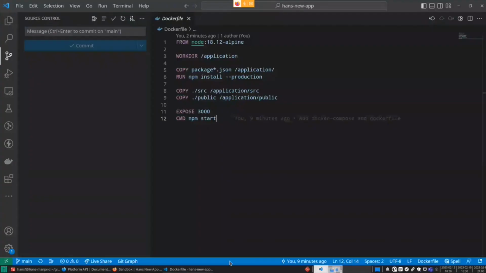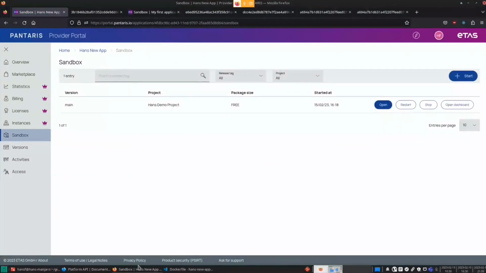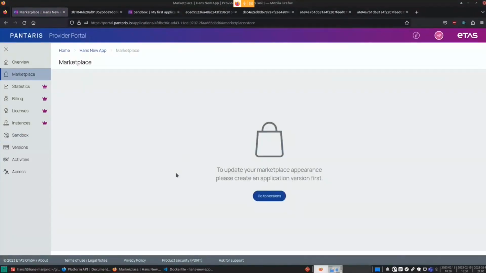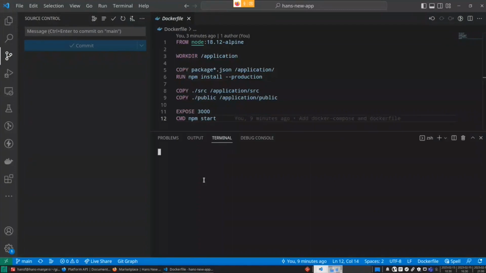Oh, maybe one thing I have forgotten. To have different versions, like we saw here in Marketplace, you would have to create a version first. How do we create a version? It's like we always do it in Git. We tag something. So if I have my first version, I would just do a git tag 001 and push the tags.